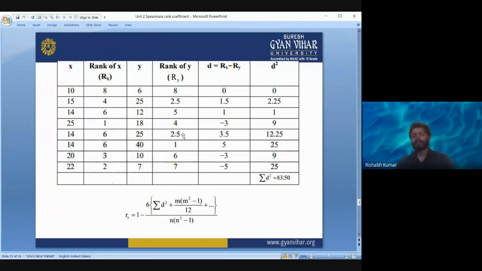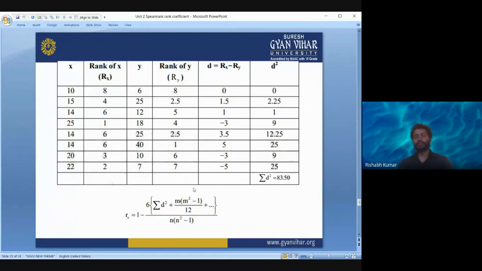But there, the second largest, that is 25, is repeated 2 times. Normally the rank would have been 2 for this 25 and 3 for the other 25. But as there is a tie, we have to take the average of 2 and 3, which gives 2.5. So we are skipping 2 and 3. You will not see rank 2 and 3 in this column.